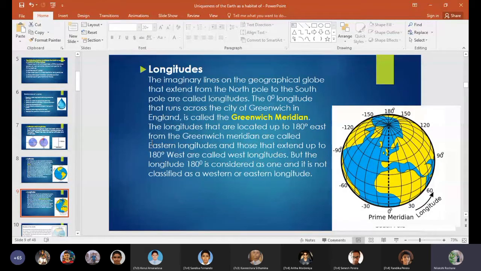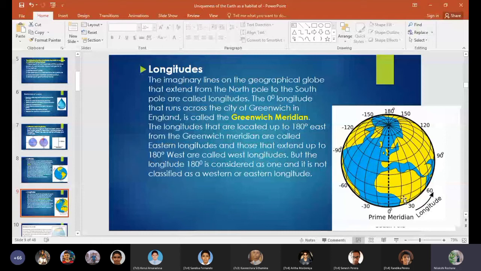You need to know that the prime meridian is the reference point for longitudes, and it runs across the city of Greenwich, England. The longitudes located up to 180 east from the Greenwich meridian are called the eastern longitudes, and those that extend up to 180 degrees west are called the western longitudes.